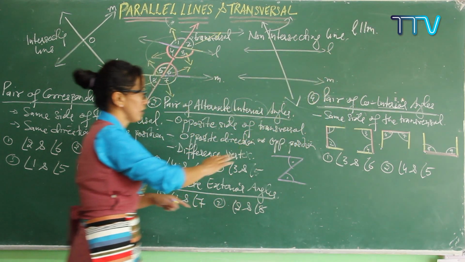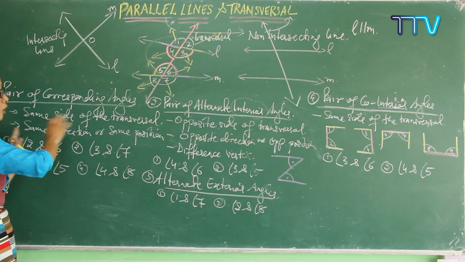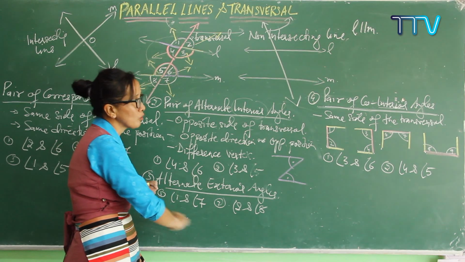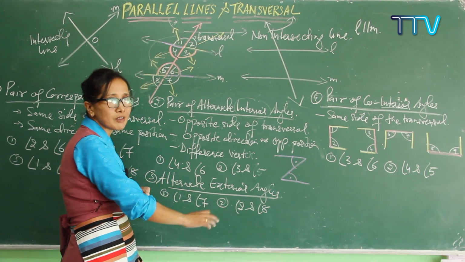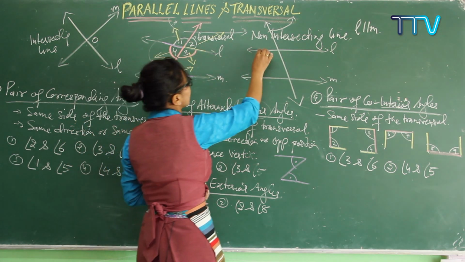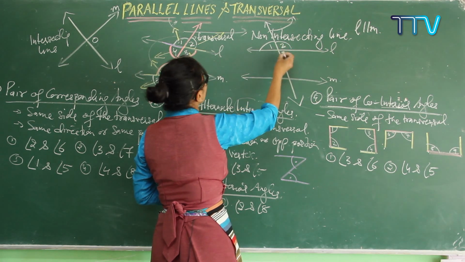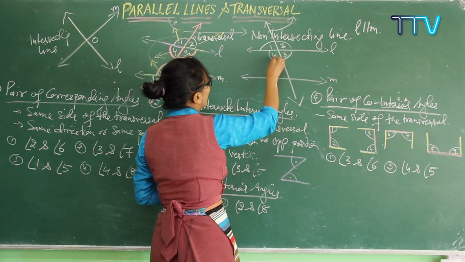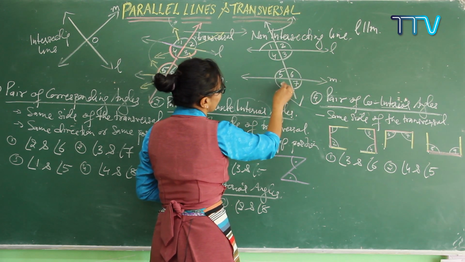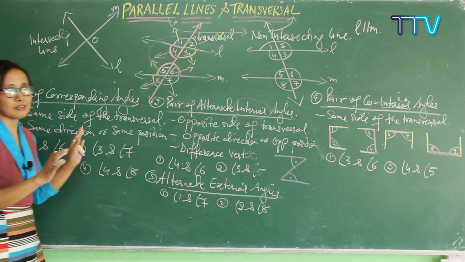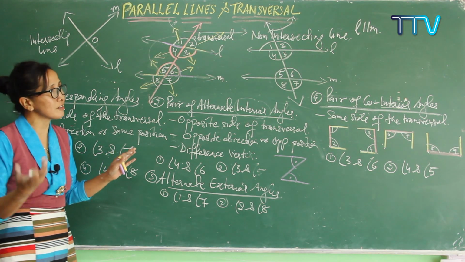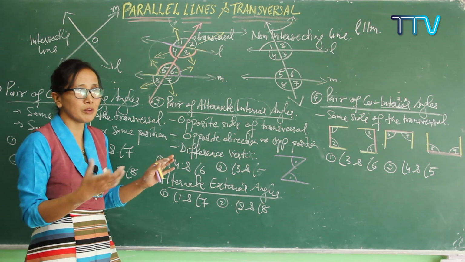In the case of this, all the time the pair of corresponding angles are equal to each other, pair of alternate interior angles are equal to each other, pair of exterior angles are always equal to each other. So I'm just going to write it again, exactly the same. See here, angle 1, angle 2, angle 3, angle 4, and angle 5, angle 6, angle 7, and angle 8. Got it? So now you know how to recognize which are the pair of corresponding angles, the pair of alternate interior angles, alternate exterior angles, co-interior angles. Everything will be easy to recognize.